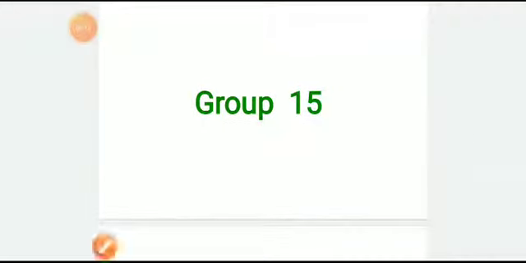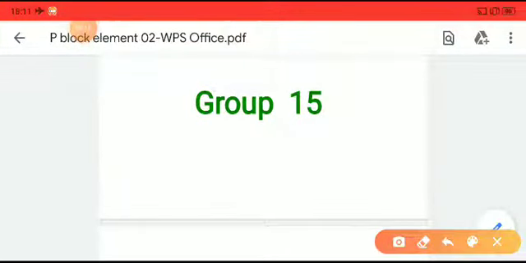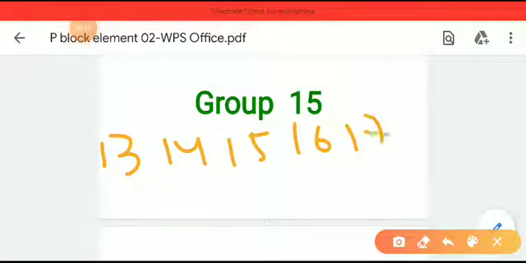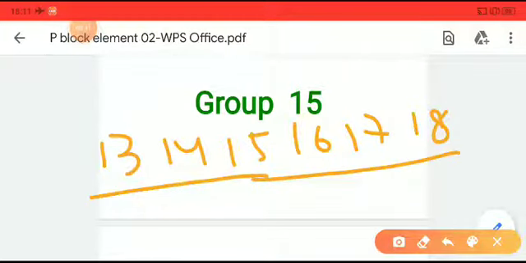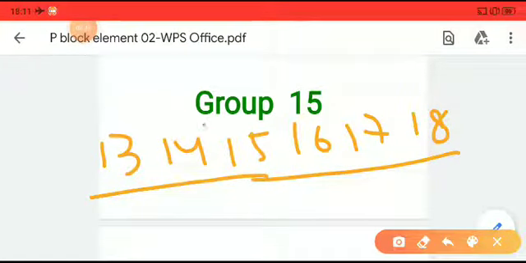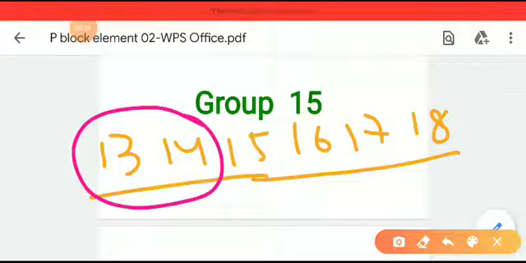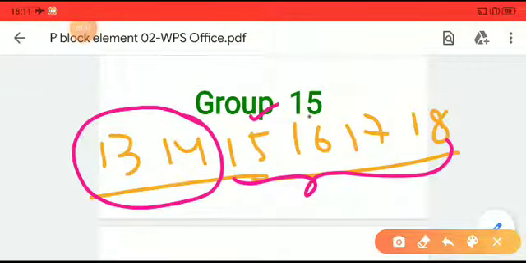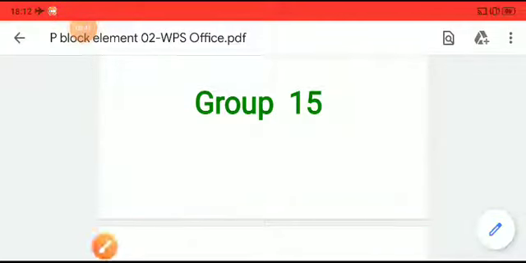As we know from the earlier videos, there are mainly 6 groups in the P block, that is 13, 14, 15, 16, 17 and 18. Although in class 11 you have already studied group number 13 and 14, in class 12 we will be studying these 4 groups, 15, 16, 17 and 18. So let's start group number 15.